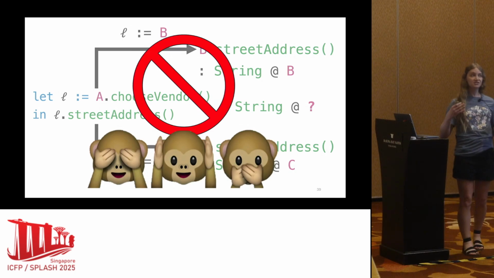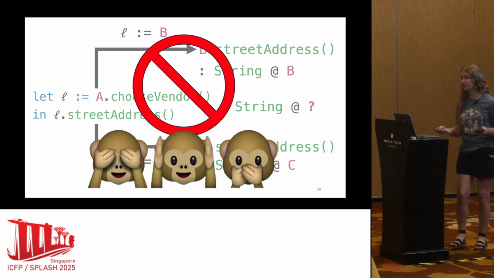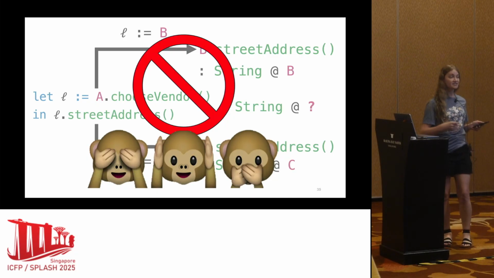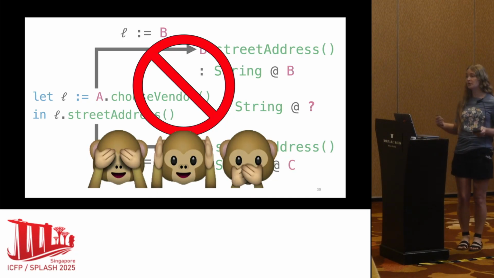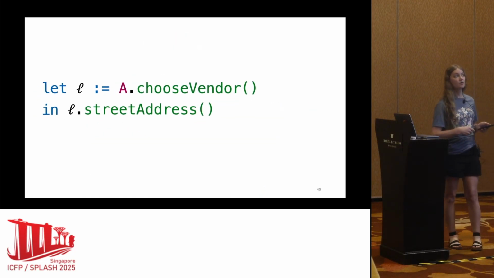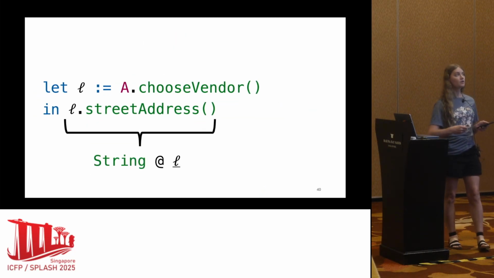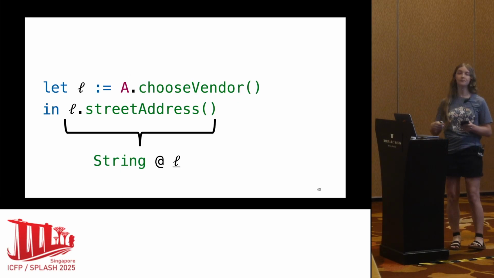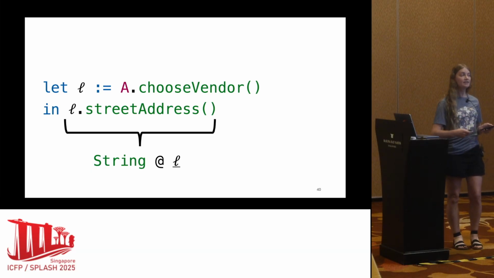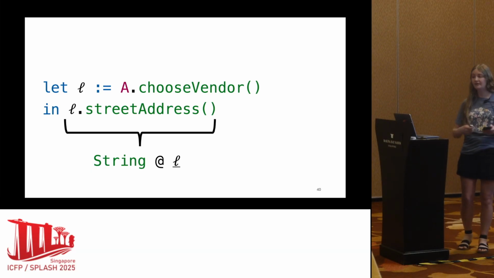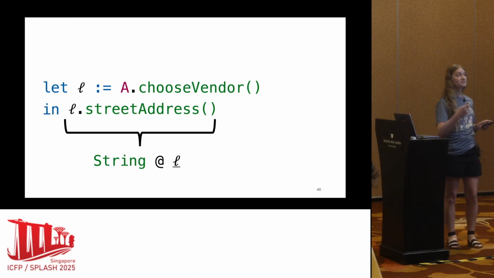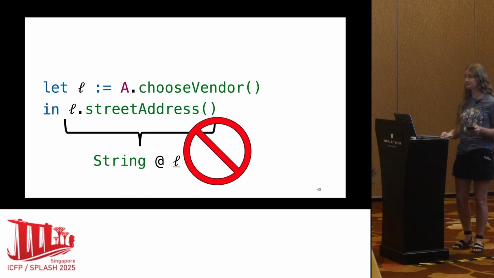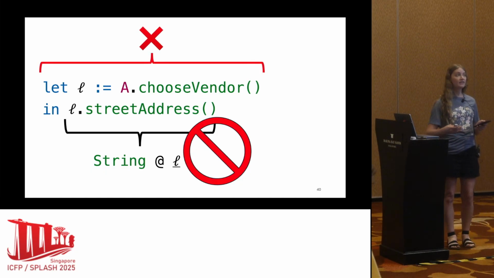So our language's solution to this is basically just to ignore this. We say this isn't allowed in the language. Well, we don't exactly ignore it. To be more precise, we look at the type of this expression where the variable L is in scope, and say, if it depends on L, this is not allowed in our language. So this example is not allowed because a string at L clearly depends on L. So we don't allow such a let expression to type check.